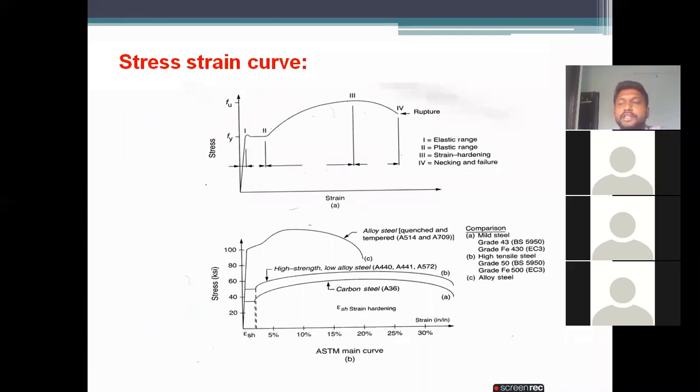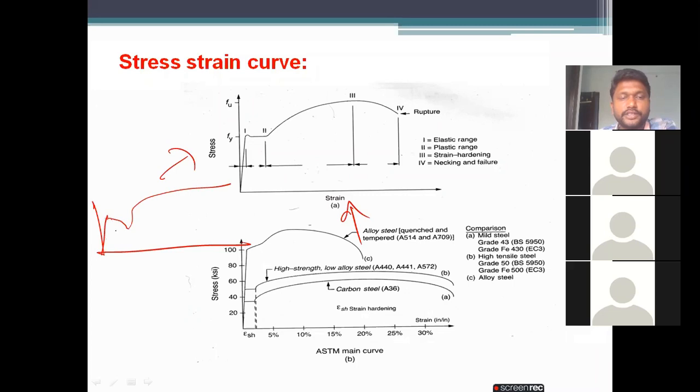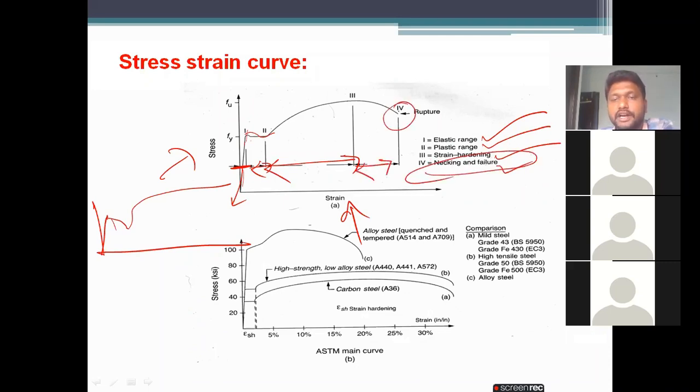And if you observe the stress-strain curve, with stress and strain axes, if I draw it like this, the first portion, up to this point, we call the elastic range. From here to here, we call the plastic range. From here to here, we call strain hardening. And from here to here, we call necking and failure. The failure will start here. This one we call rupture also.